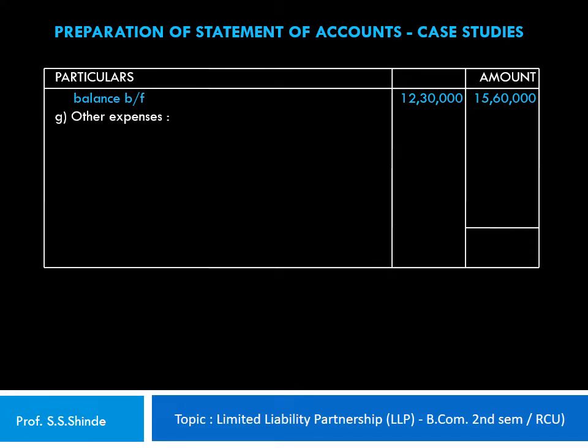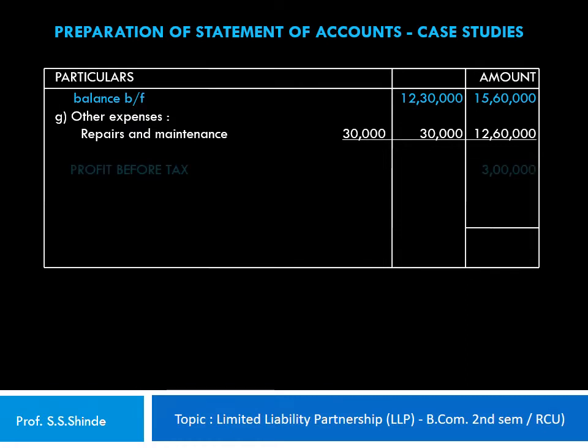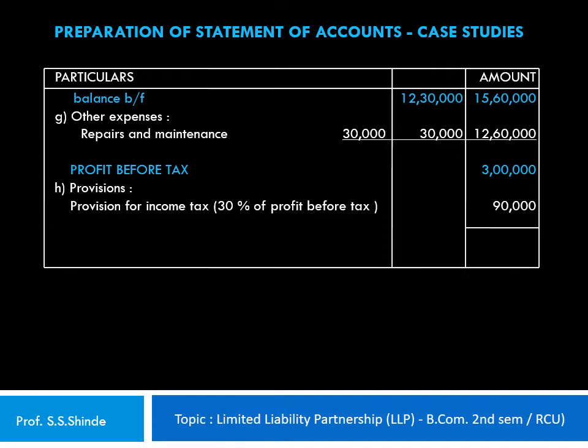The next head of expenditure is other expenses, in which we have repairs and maintenance 30,000, which is shown in the outer column, showing a grand total expenditure of 12,60,000. Now this is deducted from the total gross income to give us profit before tax, that is 3 lakh rupees. Now from this we have to make a provision for income tax as stated in the problem to the tune of 90,000 rupees, which works out to 30% of profit before tax. So the net profit after tax works out to 2,10,000 rupees. So this is how the statement of income and expenditure is prepared for an LLP.